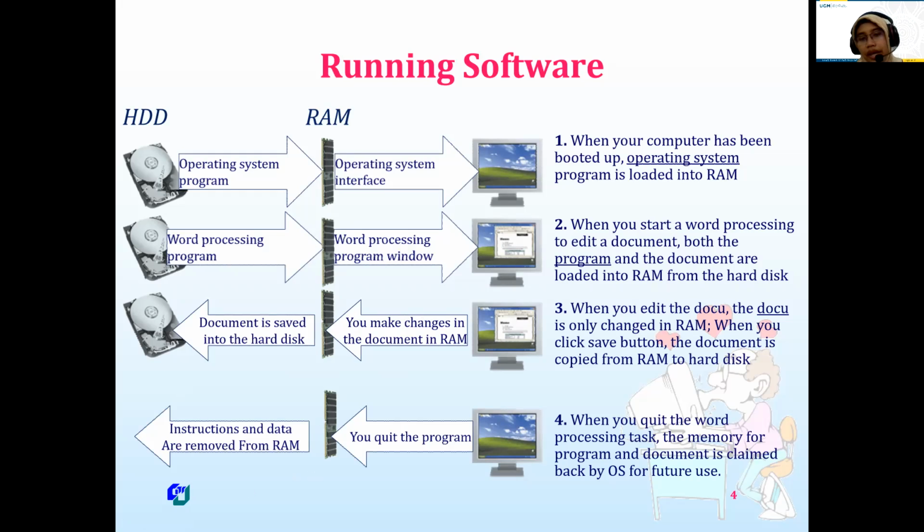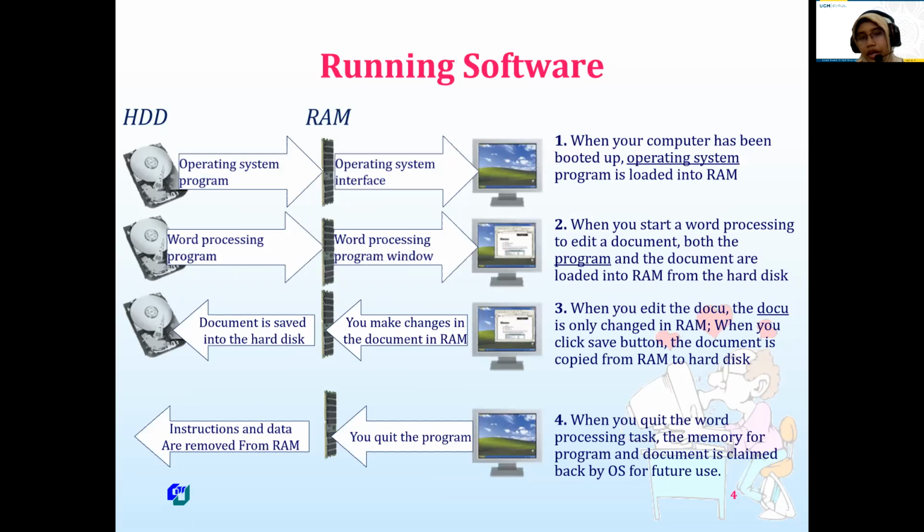And as we know that RAM is volatile and hard disk is non-volatile. So if we shut down our computer, all of the data in RAM will be erased, or deleted. But different with hard disk, if we shut down our computer, our data still stays in the hard disk.